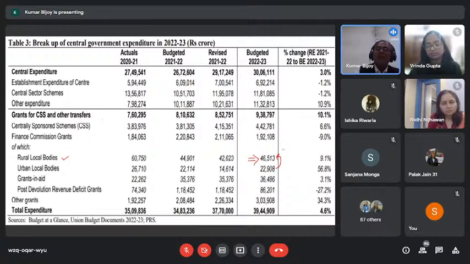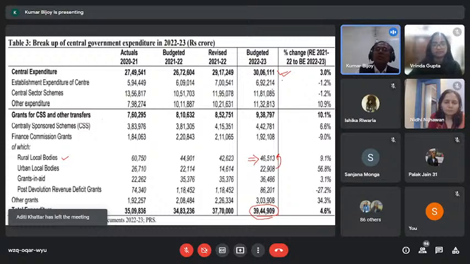This is the breakup of the 39.44 lakh crore government expenditure. You might wonder where it goes. So this is a central expenditure which is purely, you can say, salary and pension, and establishment expenditure is around 7. So this is the way one can view the breakup.